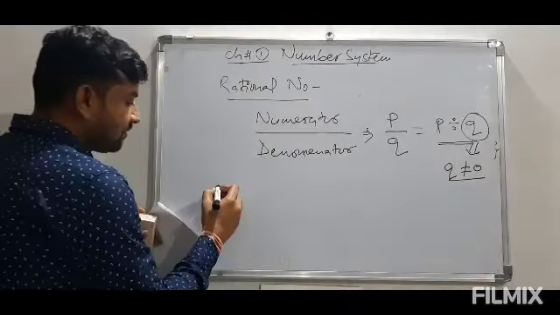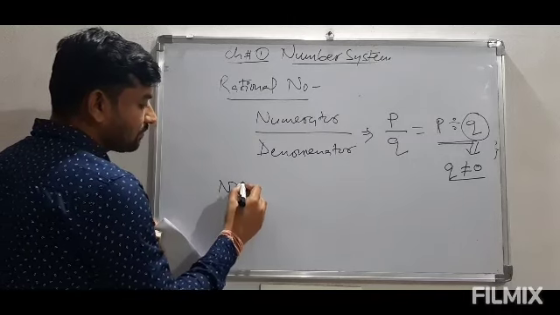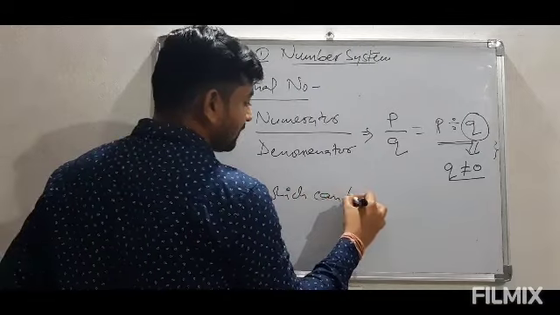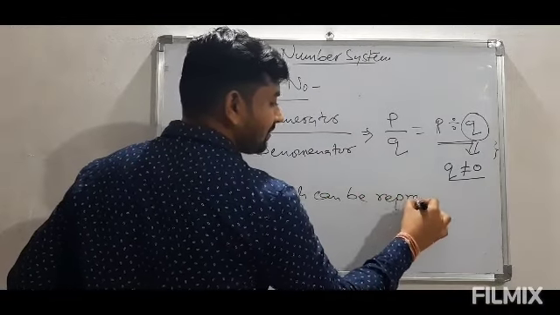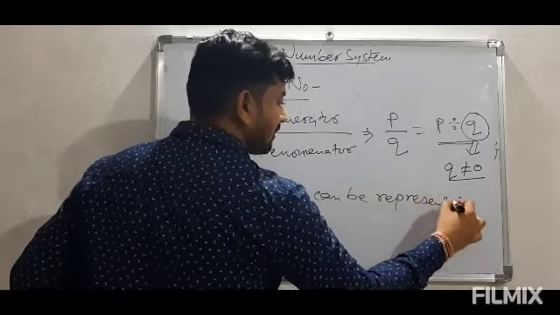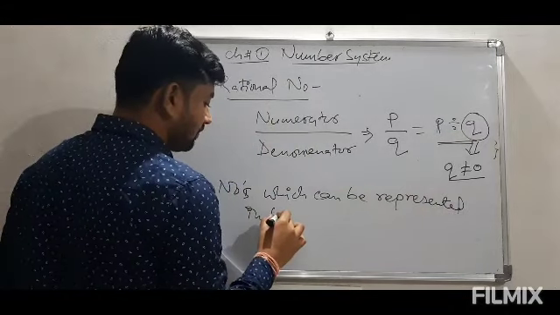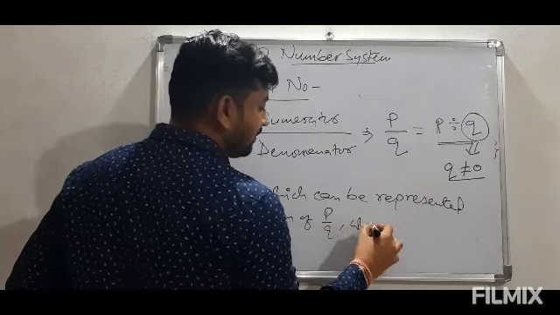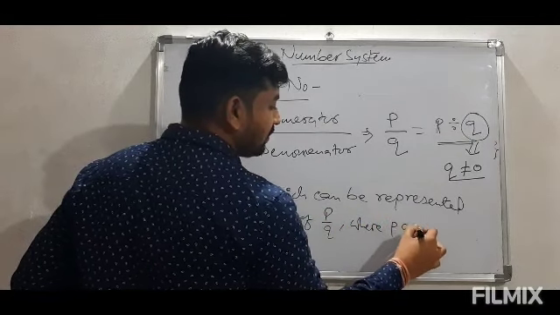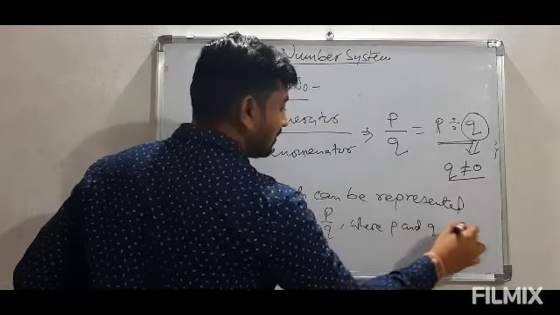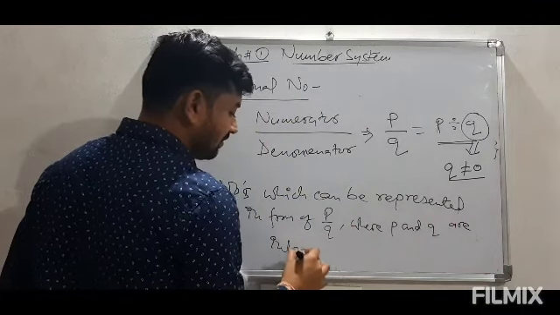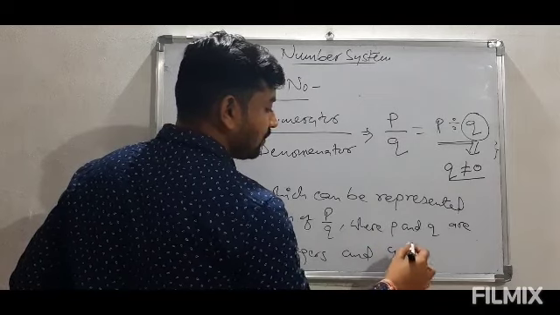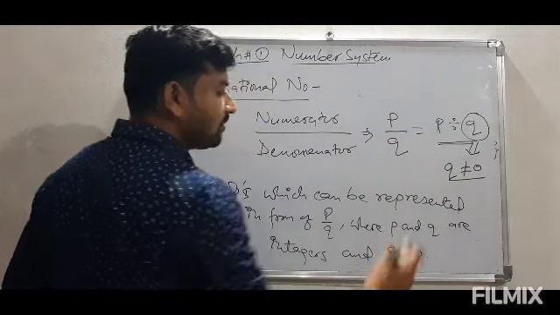So as a whole we can say rational numbers are numbers which can be represented in the form of p by q, where p and q are integers and q is not equal to 0, as we have discussed here.